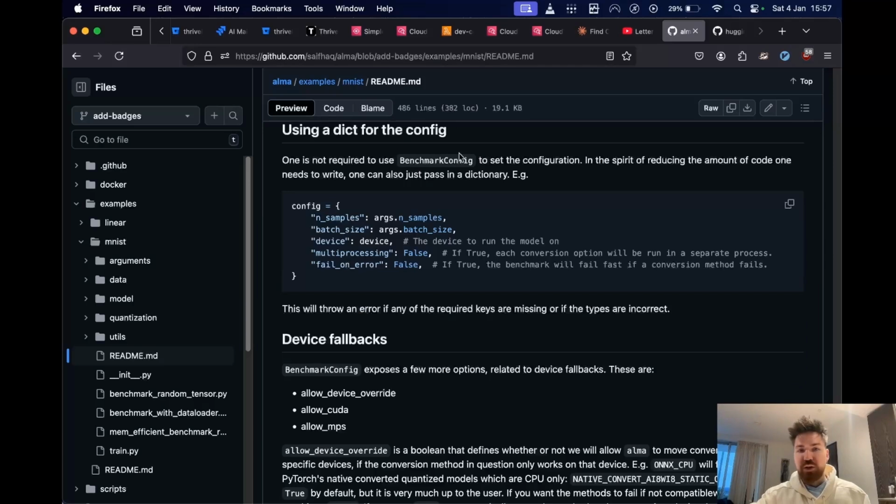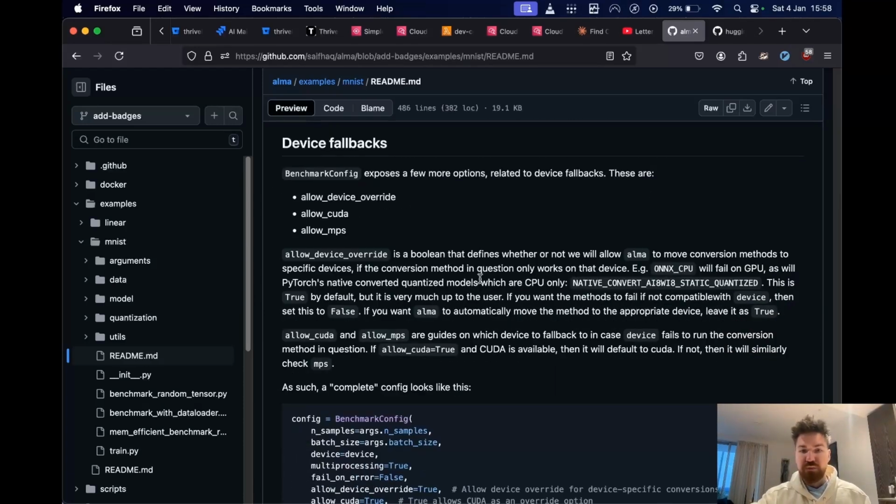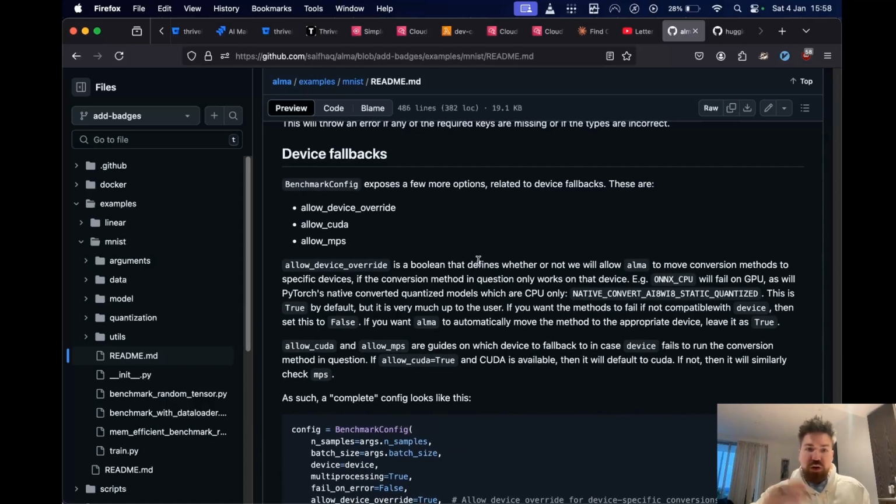Then different things like you don't have to use this benchmark config, you can just pass in a dict, and internally it will wrap it with this benchmark config, which is a Pydantic data class, which is really useful, I really like Pydantic. Device fallbacks: this is just options about if you run a conversion method, let's say you're running on GPU and it doesn't support GPU, it only runs on CPU, then you can gracefully fall back to some other option, and you can control how you do that by allowing device overrides.